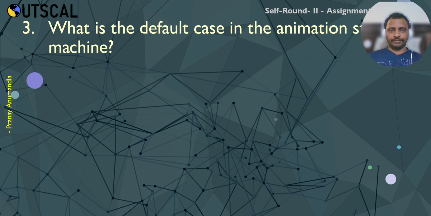If it is jump, once we trigger the jump, after a particular exit time, it will automatically go back to the idle state. It is the same for crouch, after exit time or whenever the condition meets false. Whenever the condition trigger is completed or the condition becomes false, it will go back to the default animation state.